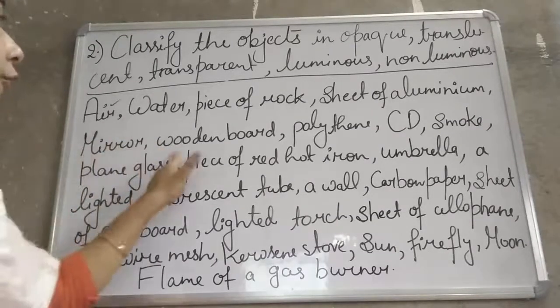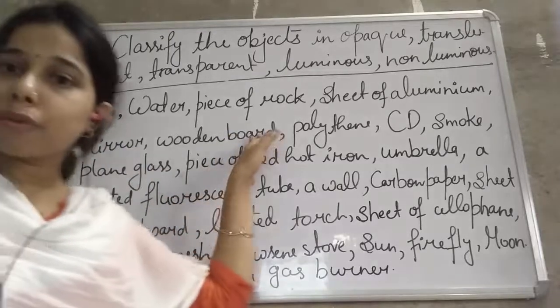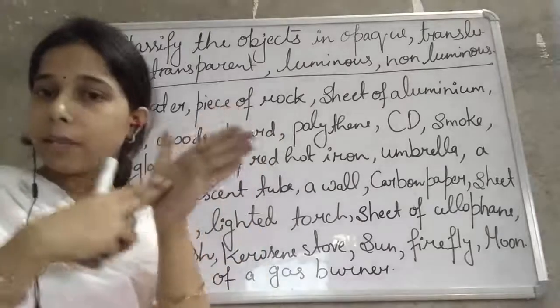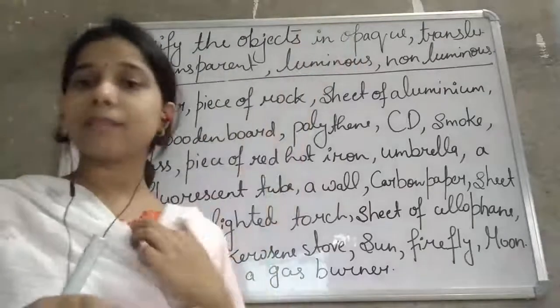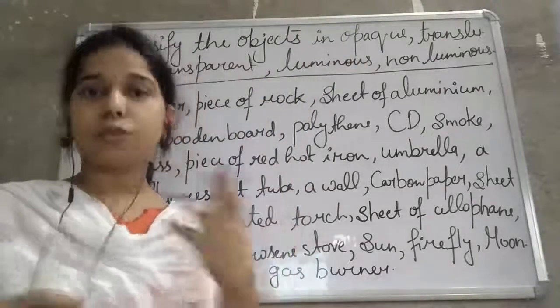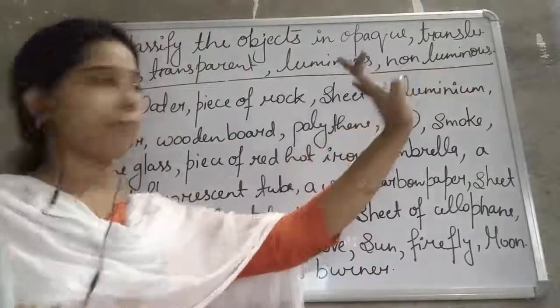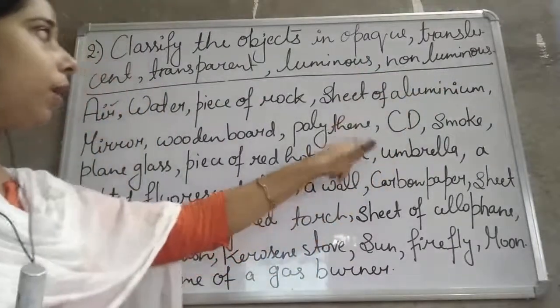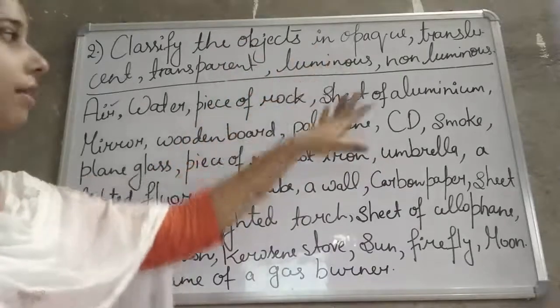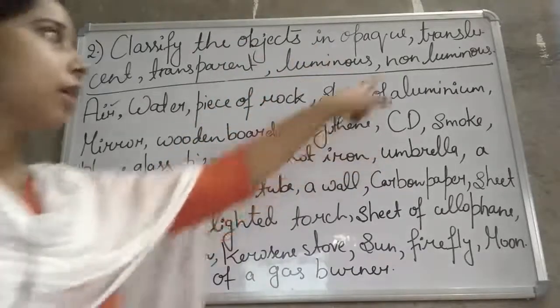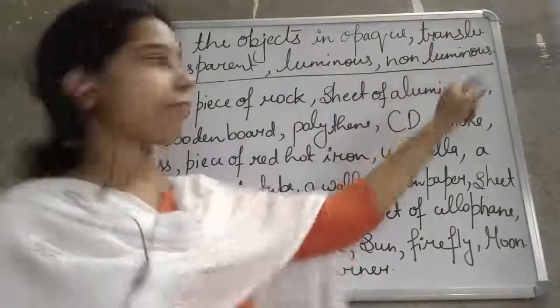Okay. Wooden board. Wooden board is also what? It does not allow light to pass through it. So it is also opaque, as well as it does not emit light. So it is non-luminous. Then polythene. Polythene is what? It is translucent. Polythene is translucent but it is non-luminous.